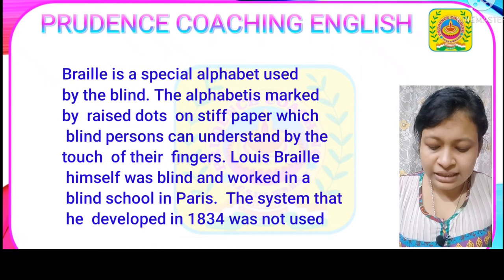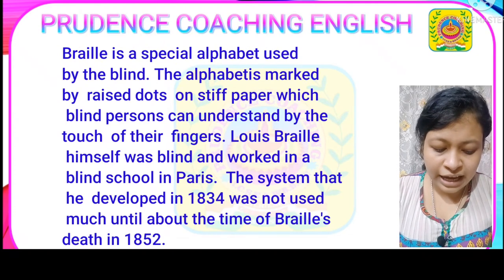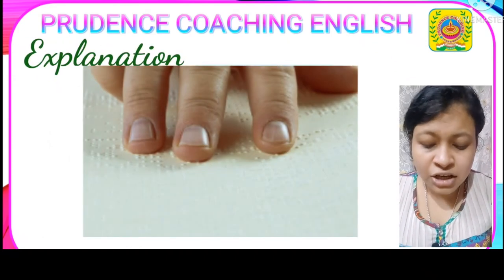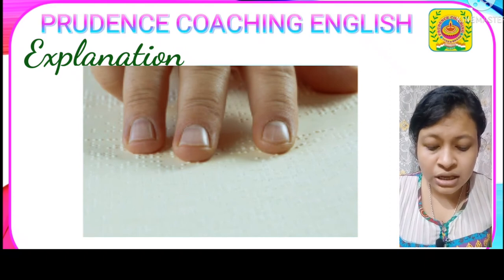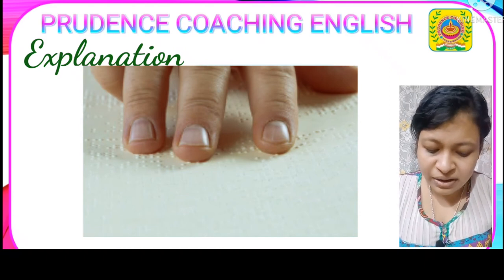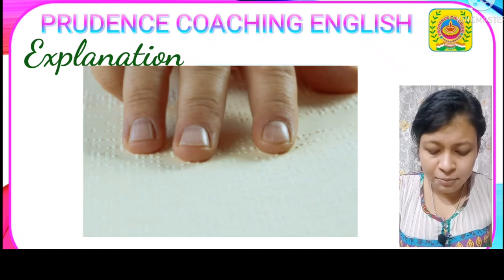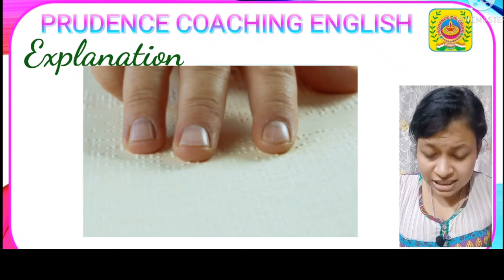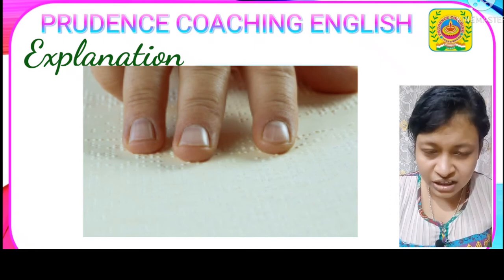The system that he developed in 1834 was not used much until about the time of Braille's death in 1852. So what happened? This special alphabet which was used by blind people was named Braille, as it was perfected by Louis Braille. This alphabet was marked by raised dots. I will give you a picture, you can see in the picture. The dots were made on stiff paper so that blind people can pass their finger over these dots and recognize the figures.